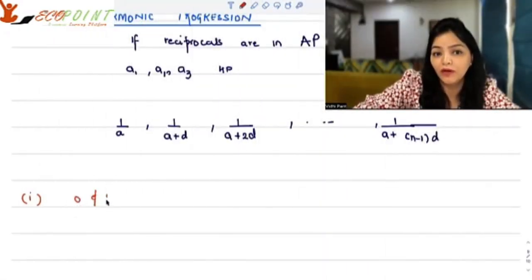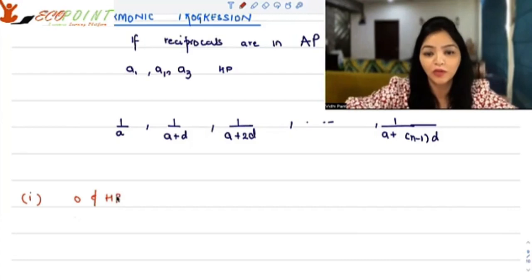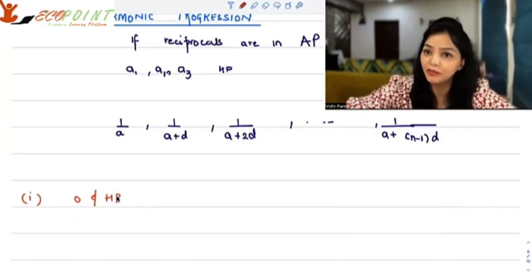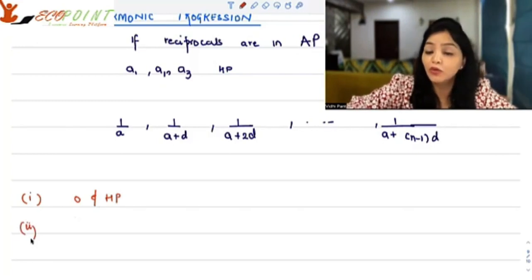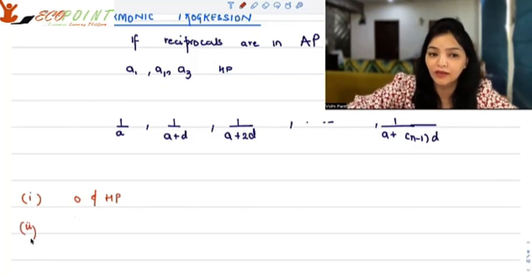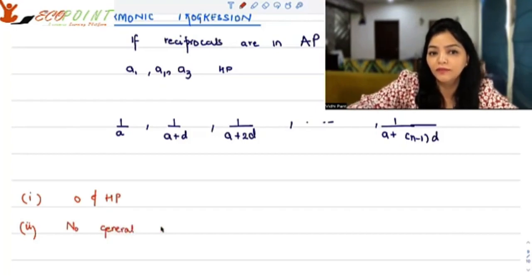Number one, 0 cannot be a term of a harmonic progression, because 1 upon 0 would mean infinity. That cannot be an arithmetic progression, it's not a finite number that you would see. So that is why 0 cannot be a part of a harmonic progression. Number two, there is no general formula for finding sum. You can always use arithmetic progression to figure it out.